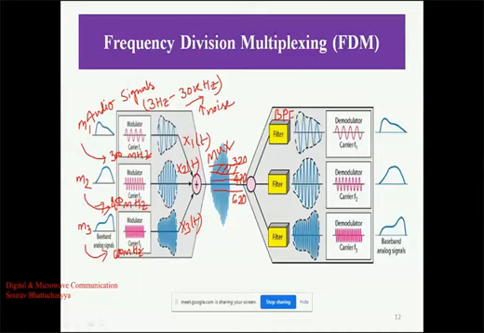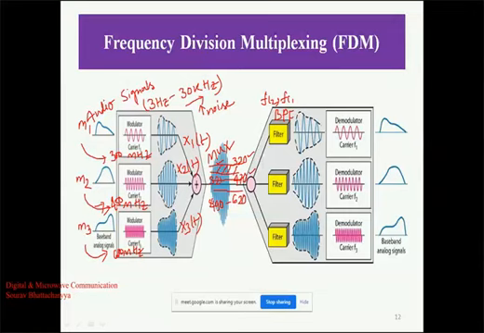In these band pass filters there are two cutoff frequencies, FC1 and FC2, and the two cutoff frequencies are used to select the range of the frequency. In the first case we have up to 320, in the second case 321 to 470, and then there will be 490 to 620 megahertz.